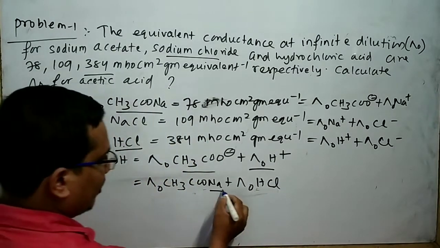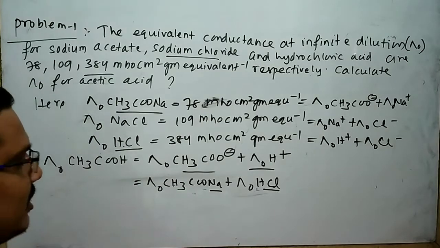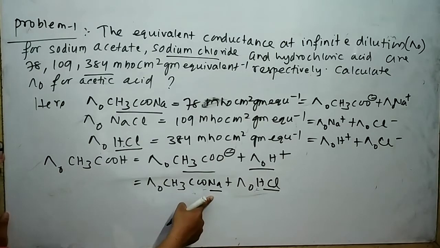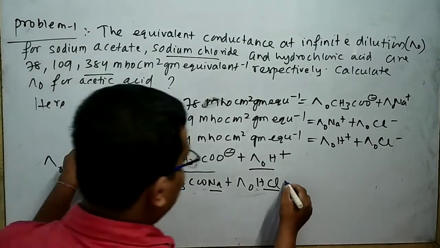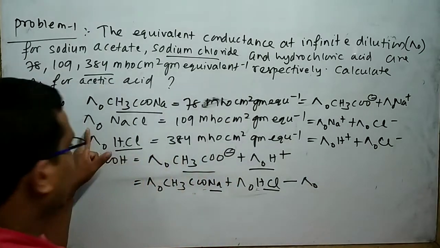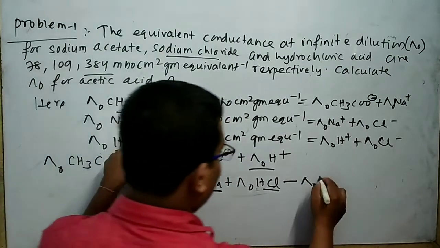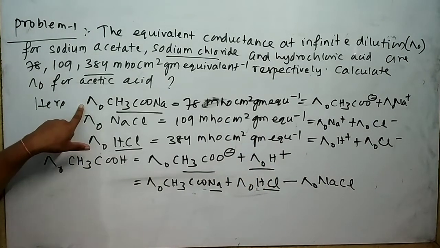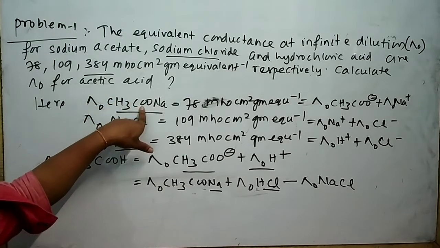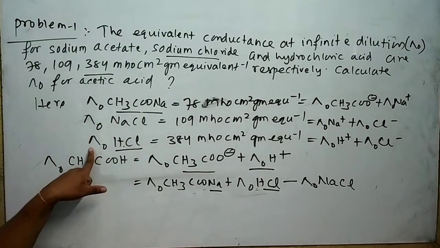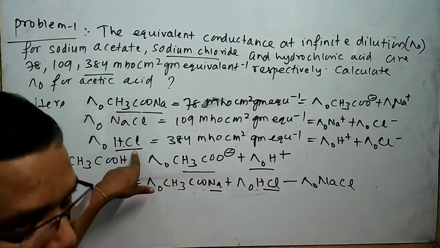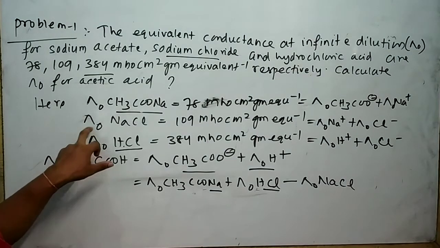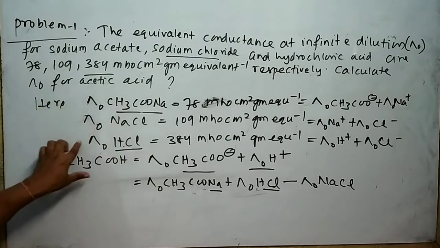Here Na plus and Cl minus are present. This is not necessary, so this can be subtracted. That means next I will subtract the equivalent conductance at infinite dilution for NaCl from these two additions.